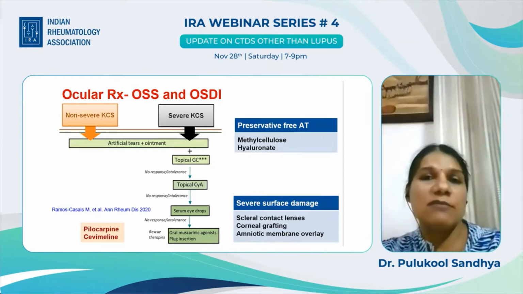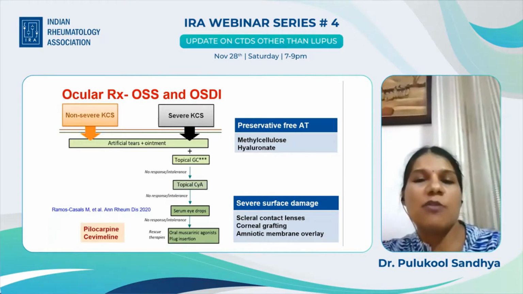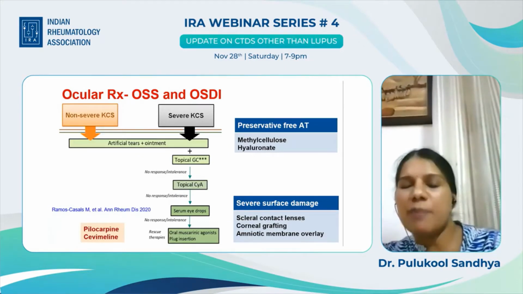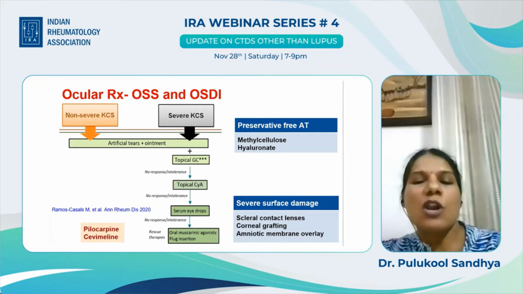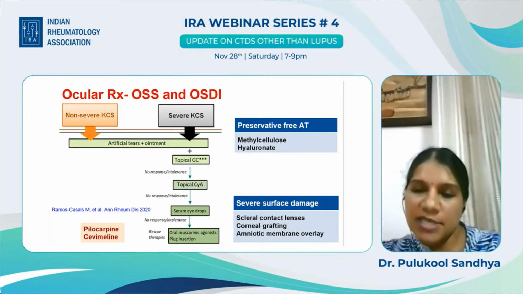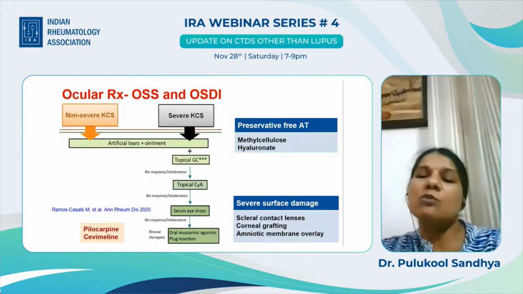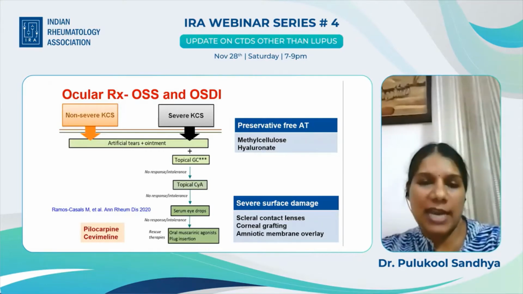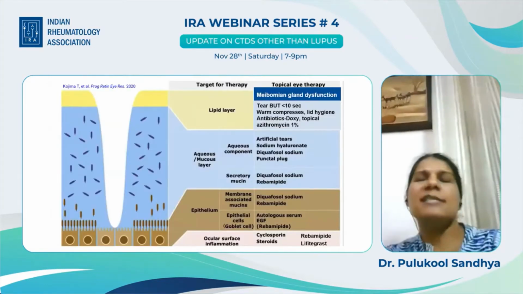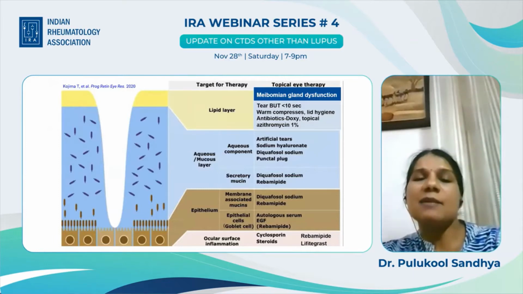Following that, those with severe keratoconjunctivitis sicca have a lot of inflammation. So topical glucocorticoids followed by topical cyclosporin. These are the step-up therapy. Then serum eye drops, and rescue therapies: oral muscarinic agonist and plug insertion. There are other therapies recommended in the BSR guidelines, that is use of scleral contact lens, corneal grafting, and amniotic membrane overlay. Now there is a move towards understanding the dry eye and treating it based on the tear film.